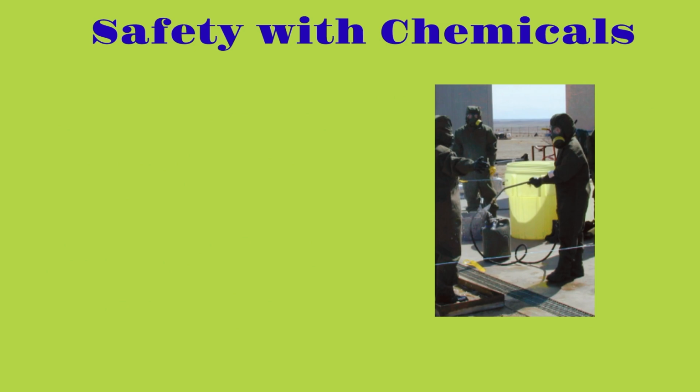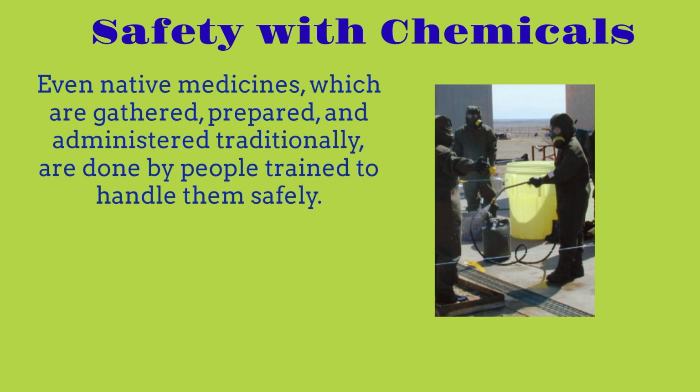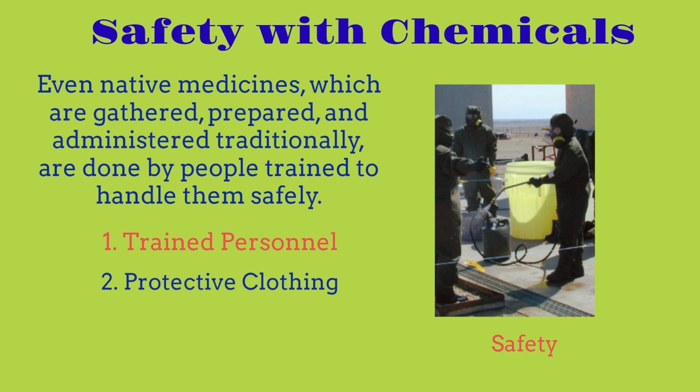Now we're going to talk about the safety of chemicals. Even native medicines, which are gathered, prepared, and administered traditionally, are handled by people trained to do so safely. There are three key points we're going to talk about. The first is trained personnel, meaning your team or the person you're working with is trained. The second is to wear protective clothing, and the third is responsible handling. Whenever you're doing an experiment, make sure you always have these three points of safety with chemicals or any other experiments.